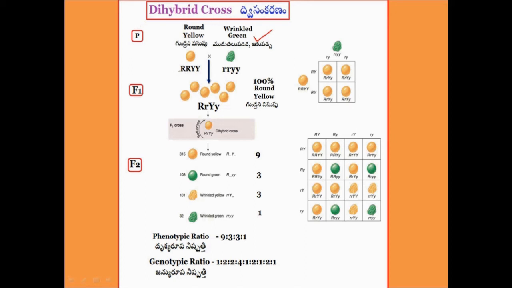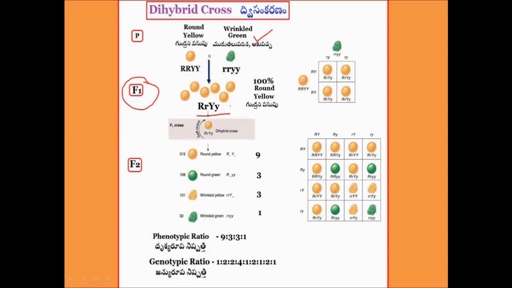Now when these plants were crossed, he obtained round and yellow seeds in the F1 generation. Here he understood that the factors for the recessive characters were somewhere hidden in these plants.